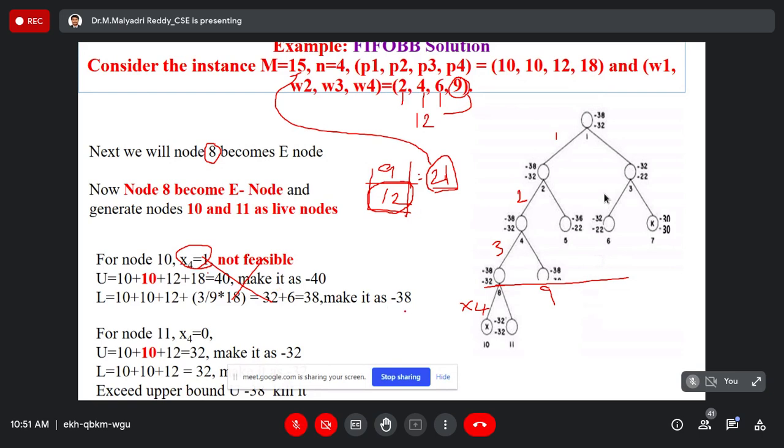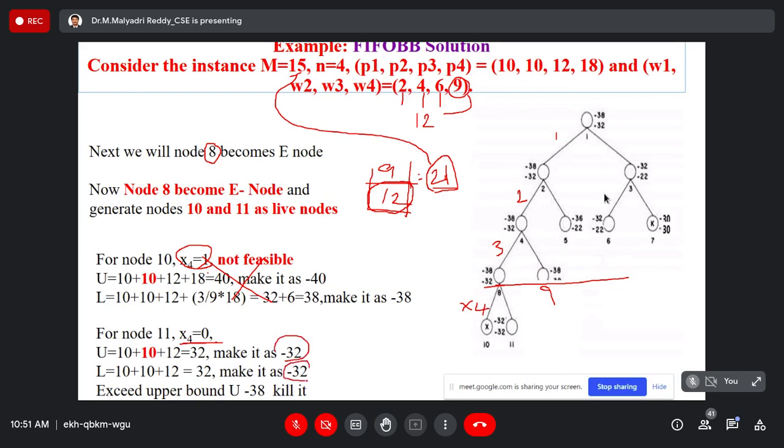So if not including the fourth object, x4 is equal to 0. This one is minus 32 and this one is minus 32, right? Yes, sir. But our upper bound value is minus 38. For the 11th node, the lower boundary cost function is minus 32.